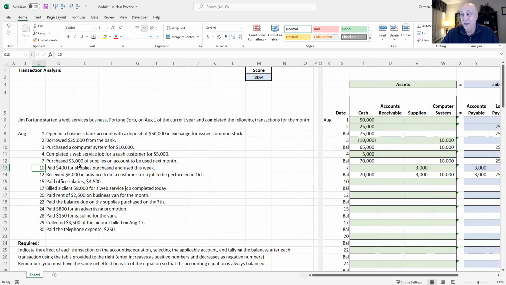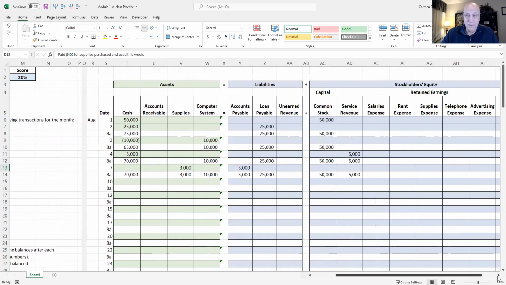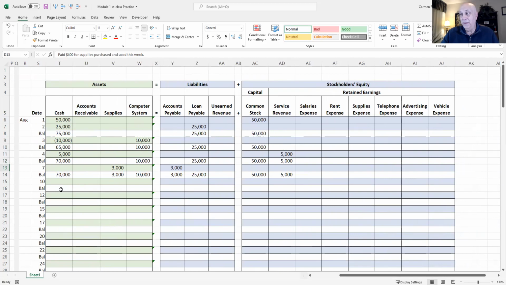So we're not putting them into our storeroom to be used later, like we did on August 7th. We're using these $400 of supplies right away, this week. So we go over here to this spreadsheet. We know that cash is going down by $400, so we show that as a reduction in cash. We paid. Again, the word paid means cash is going out. And then what else do we have? We have the left side of our equation going down by $400. We need something on the right side going down by $400.